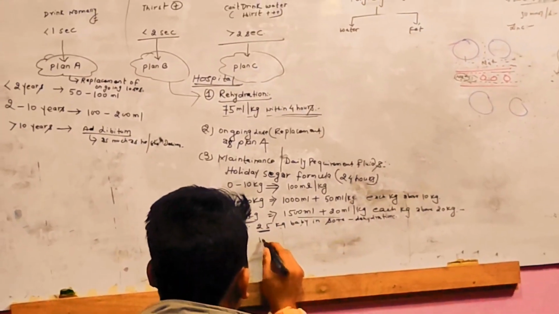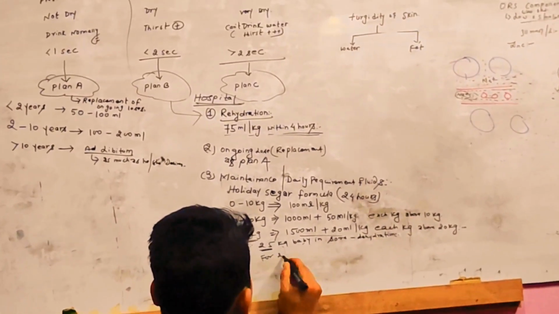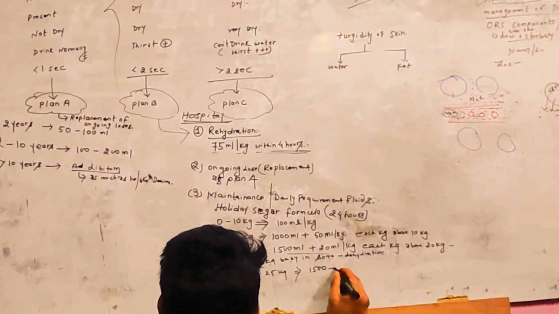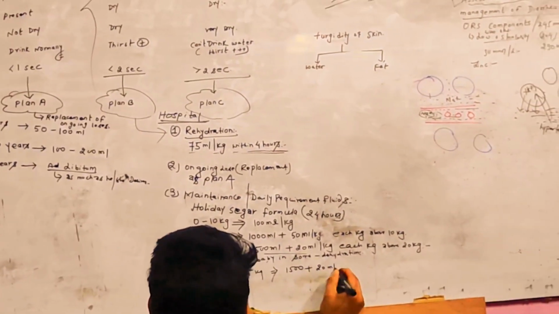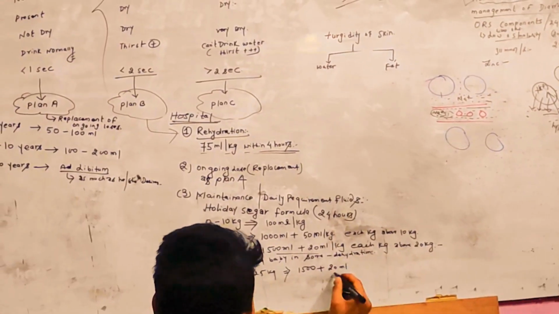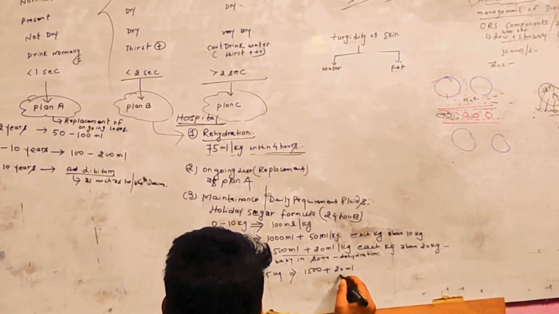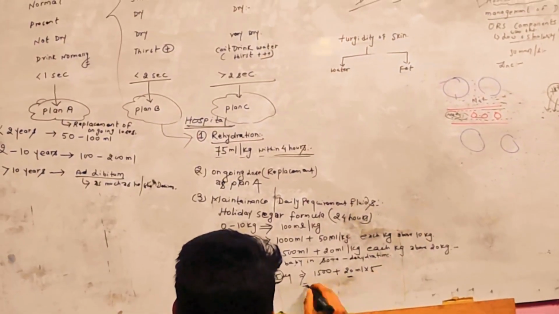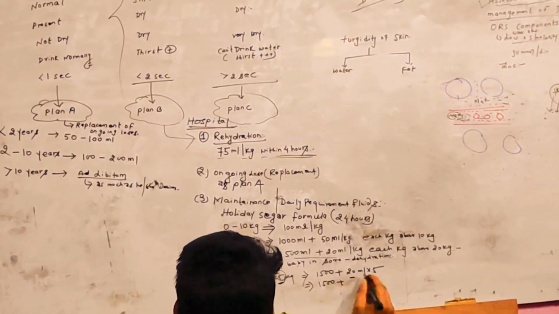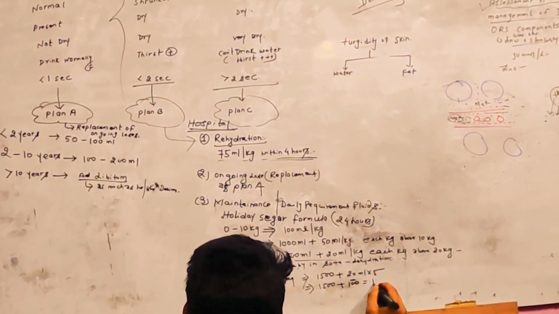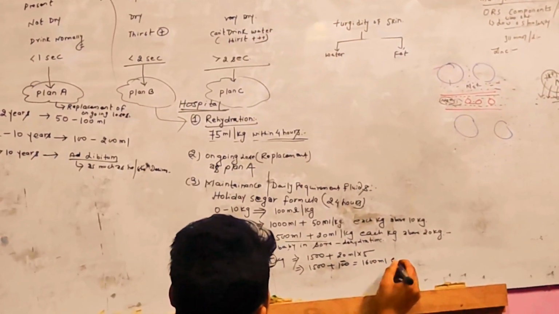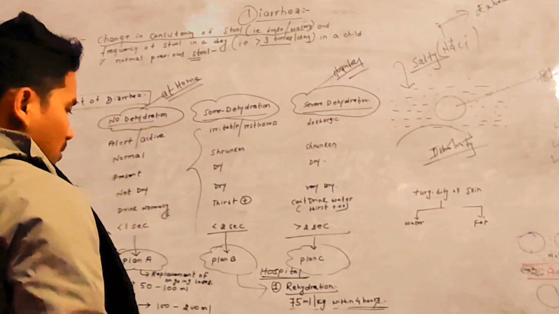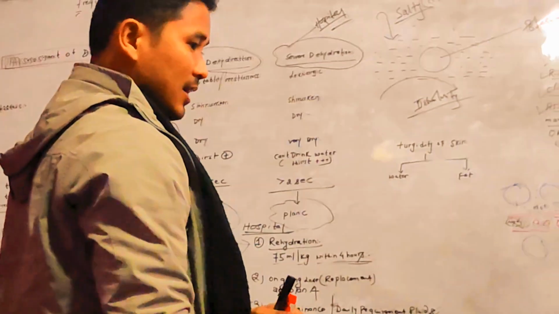So for a 25 kg baby, fluid will be 1500 ml plus 20 ml for each kg above 20 kg. Then 5 kg is above 20, so 20 into 5, which is 100. So this gives 1500 plus 100, which is 1600 ml of fluid required daily for that baby. So this is the Holliday-Segar formula.